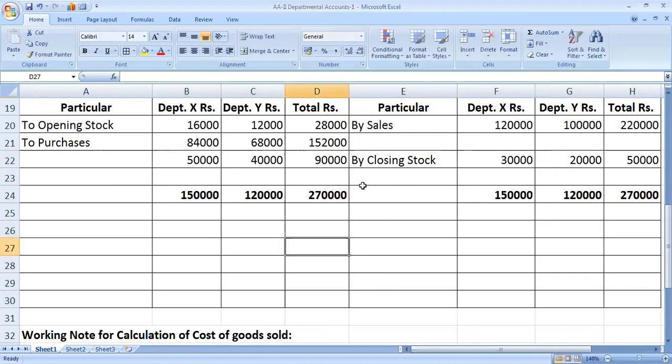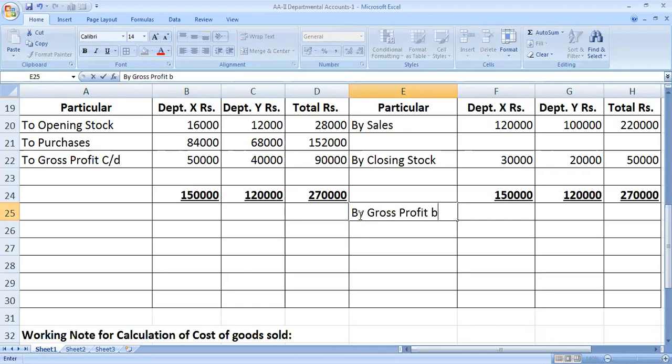Now both sides are equal. The difference is gross profit. To gross profit carried down, by gross profit brought down.